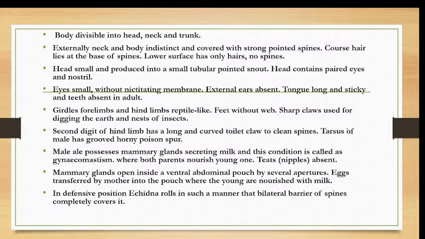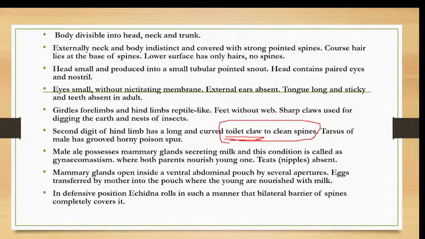The second digit of the hind limb, this is another point which has to be noted, has a long and curved toilet claw. This toilet claw is meant to clean the spines, because when they are moving, dirt or dusty particles or parts of leaves will get accumulated in between the spines. So this toilet claw, as the name signifies, is meant to clean the spines of this animal. The tarsus of the male has a grooved horny poison spout.